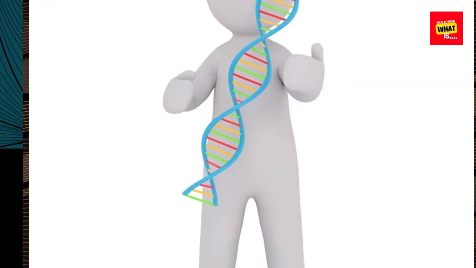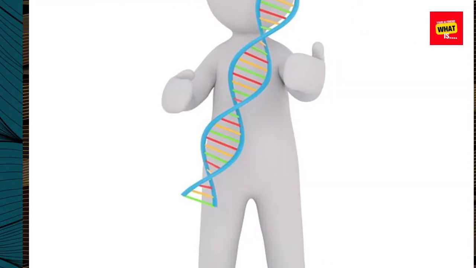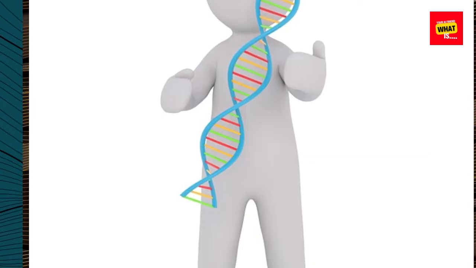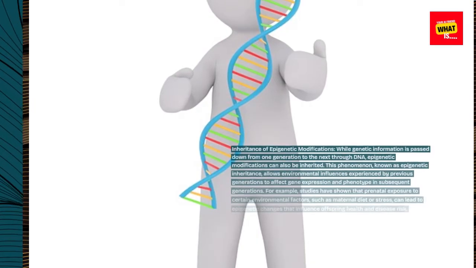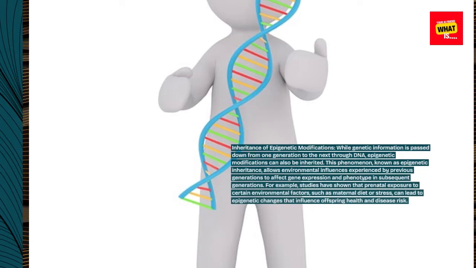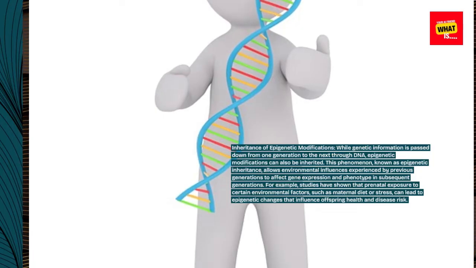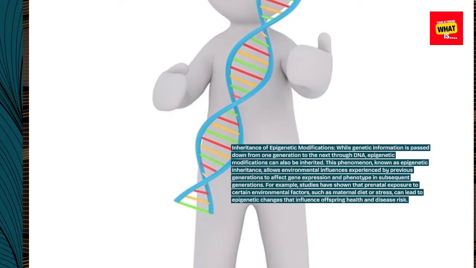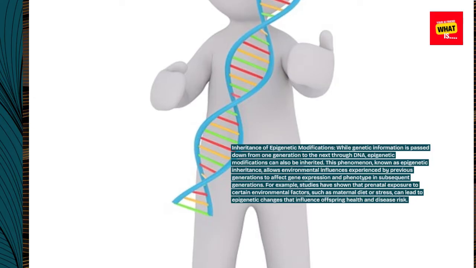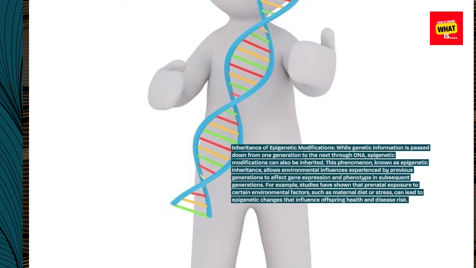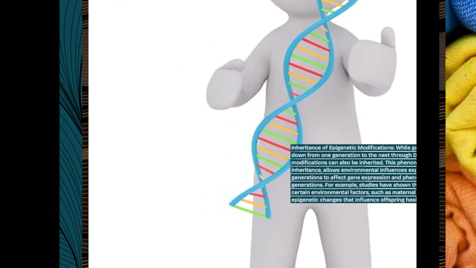Inheritance of epigenetic modifications. While genetic information is passed down from one generation to the next through DNA, epigenetic modifications can also be inherited. This phenomenon, known as epigenetic inheritance, allows environmental influences experienced by previous generations to affect gene expression and phenotype in subsequent generations. For example, studies have shown that prenatal exposure to certain environmental factors, such as maternal diet or stress, can lead to epigenetic changes that influence offspring health and disease risk.